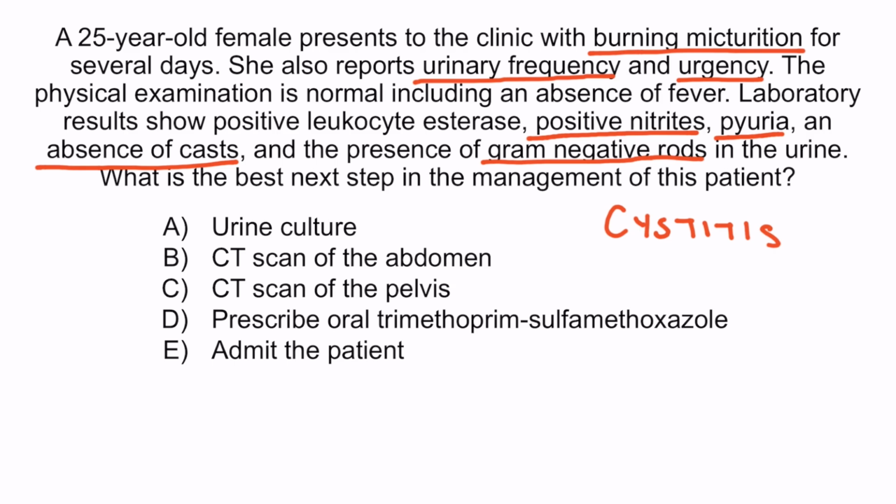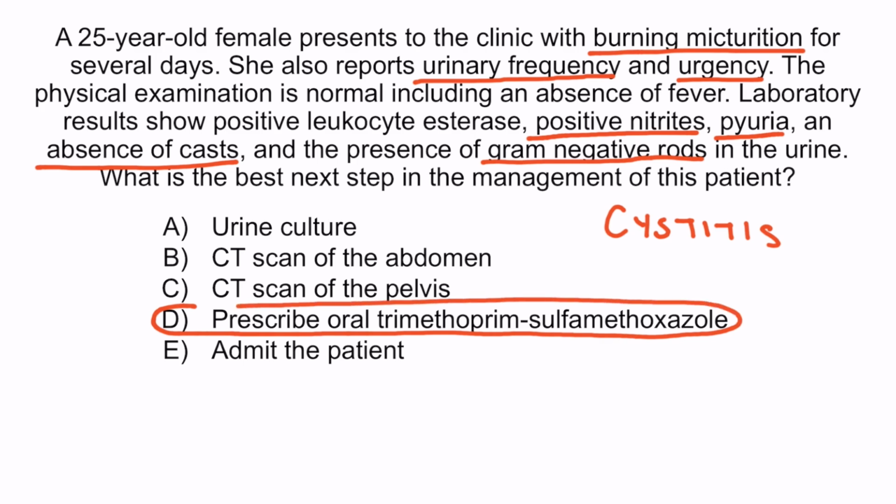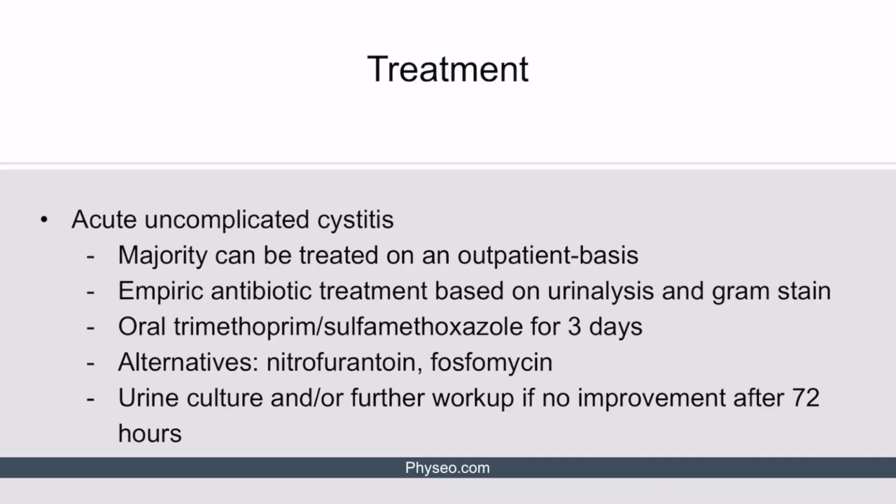With such a classic presentation and supportive urinalysis results, a presumptive diagnosis of cystitis can be made, and empiric antibiotic therapy against gram-negative rods should be started without any urine culture or imaging. So the next best step in the management of this patient would be to prescribe oral trimethoprim sulfamethoxazole on an outpatient basis. So the correct answer is choice D. Recall from this slide that patients with acute uncomplicated cystitis can be treated with TMP-SMX.